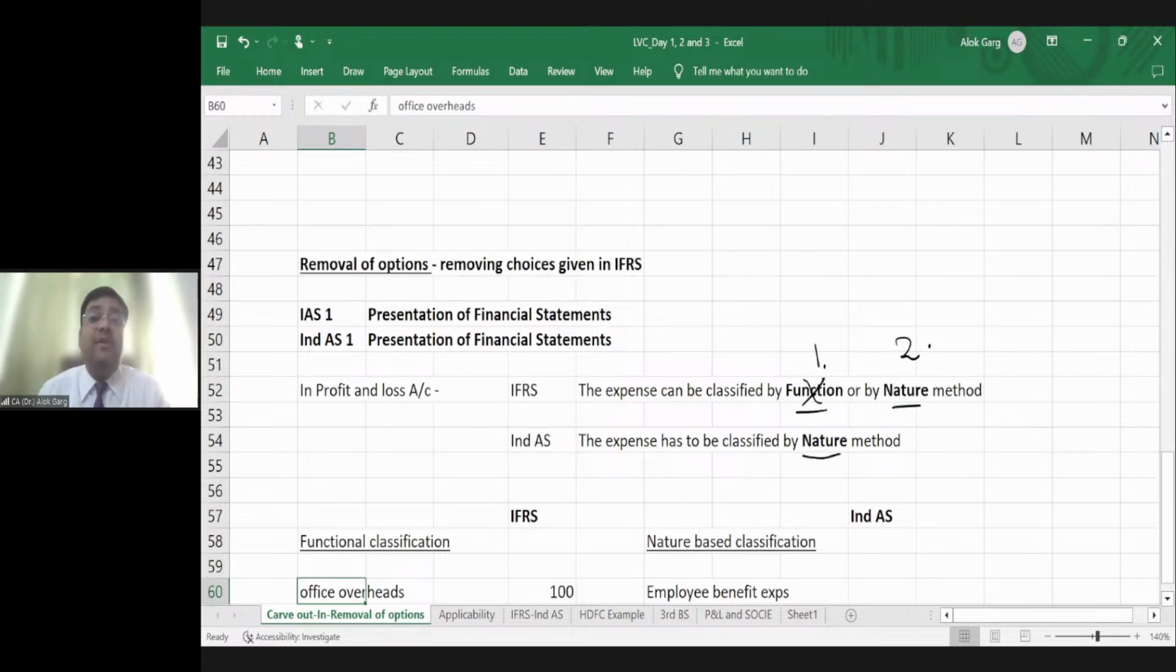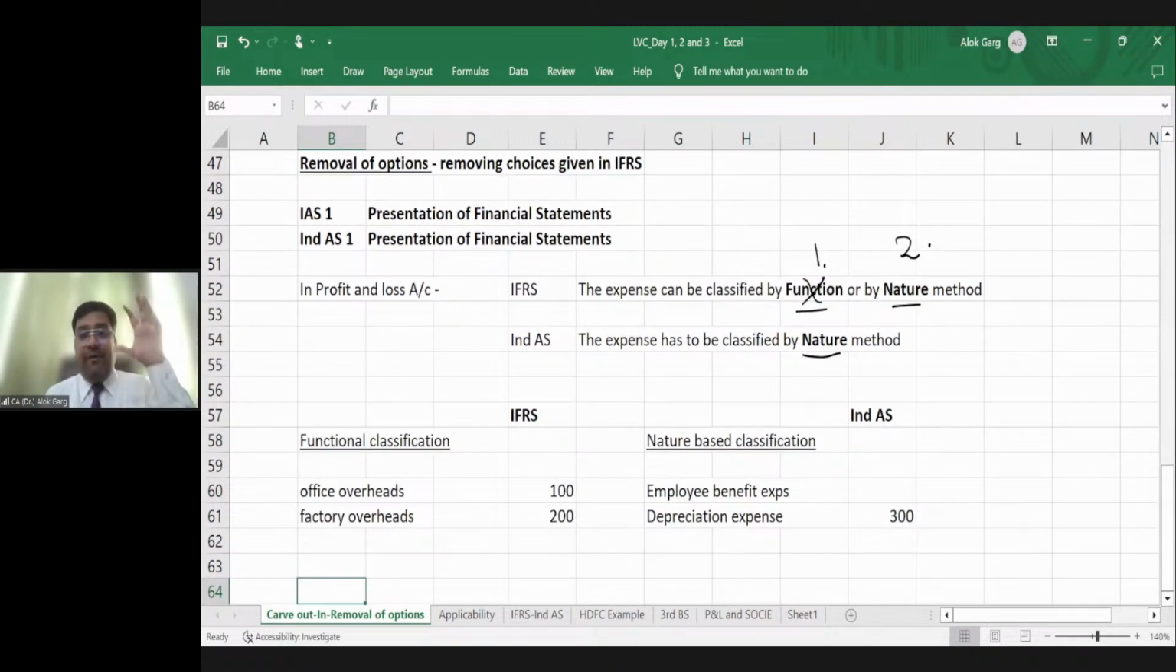Sir, what is meant by function and what is by nature? So we are talking about, in the profit and loss account, what should be the classification of expenses? Is it by function or is it by nature? Friends, coming to the functional or nature-based classification, let me explain first of all. What is a functional classification? What is a nature-based classification?